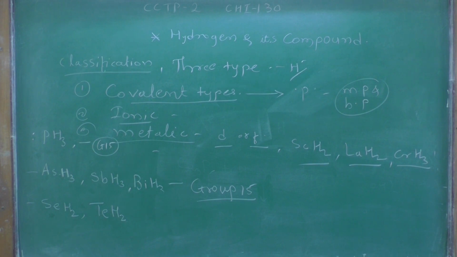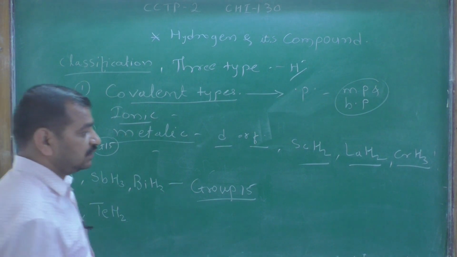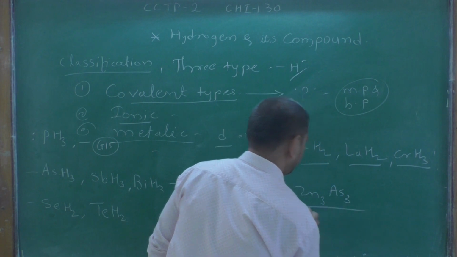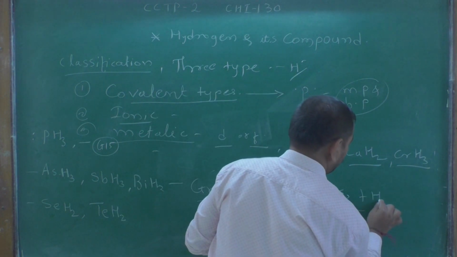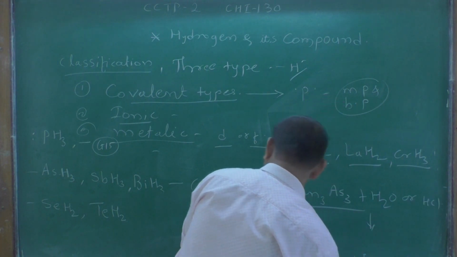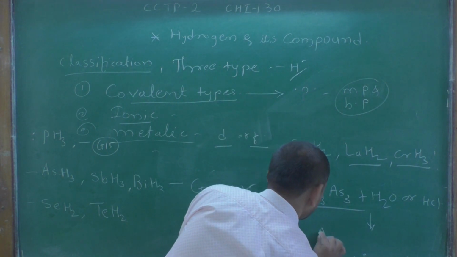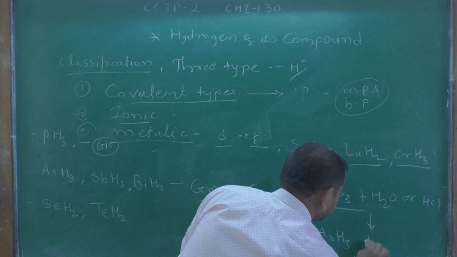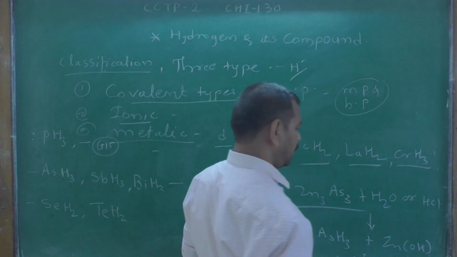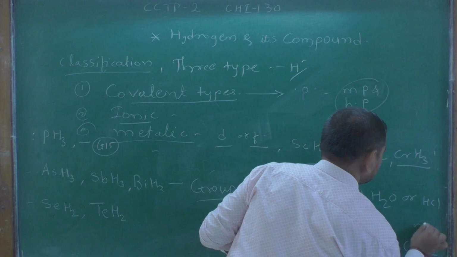So this gas is highly poisonous and is prepared using binary compounds like Zn3As2 or AlAs in presence of water or HCl to form arsenic trihydride plus zinc hydroxide or zinc chloride.